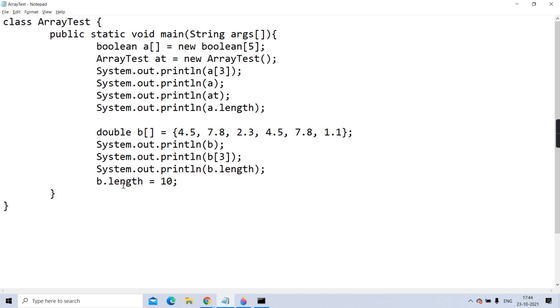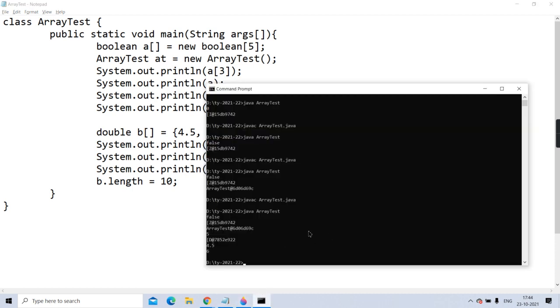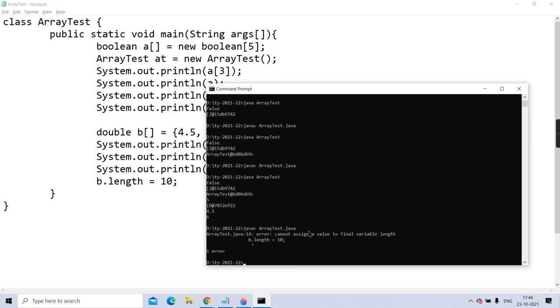I told you this. No. Why? Because that property is a final property. Everything I am telling you guys, each and every word you have to remember. Getting? So length is which property? Final property. And as it's a final property, you cannot modify it. Final is same as constant. Getting? See here. Does it generate an error?